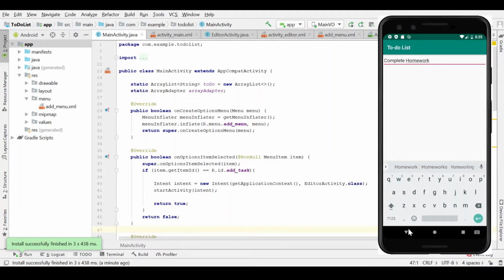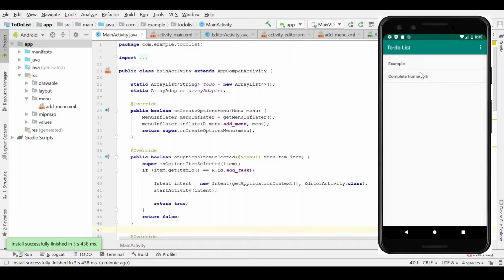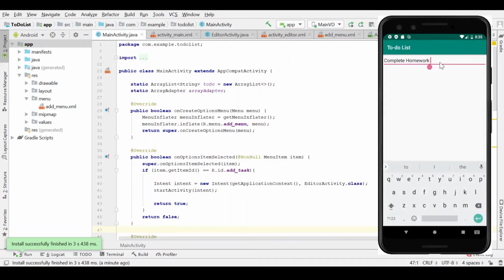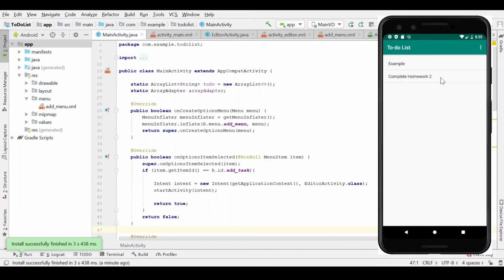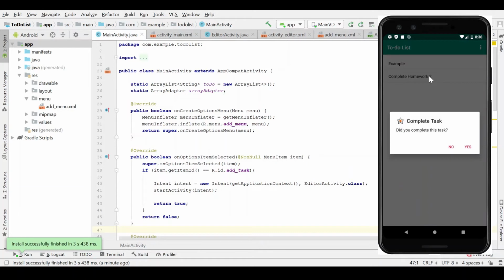Then, when we exit this part of the app, it gets saved in our list of tasks. Now here, we can edit our task by tapping on it. Now, we can also complete our task by long pressing on it. And then we must click Yes to remove the task.